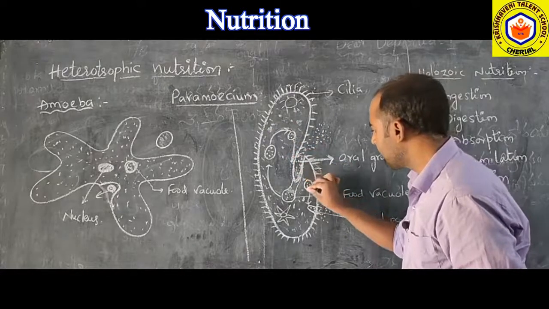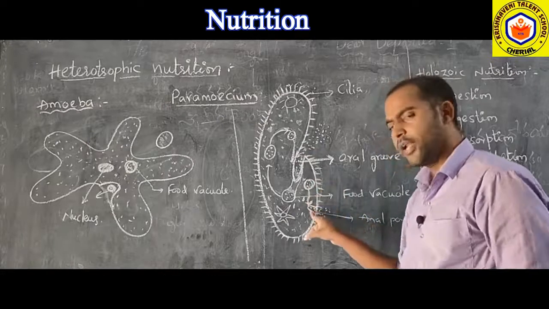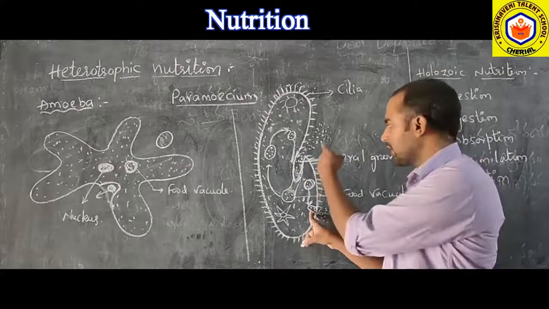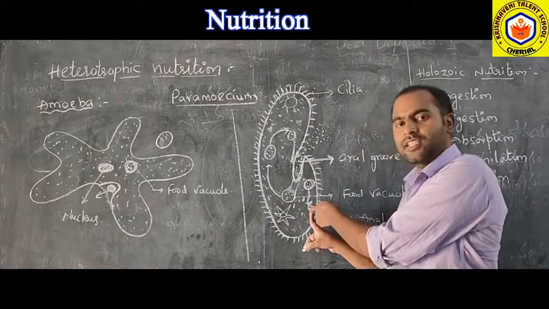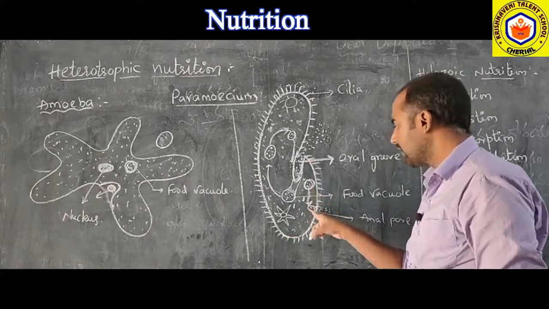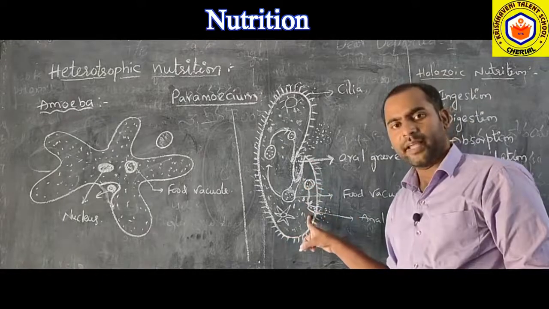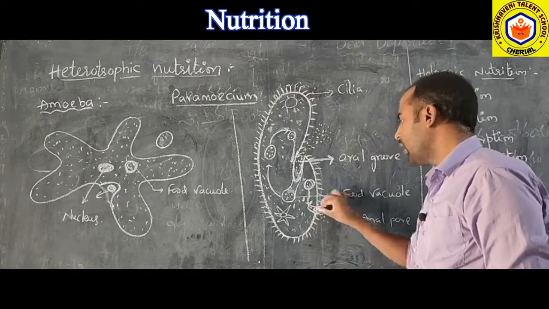Then the waste material present inside the food vacuole will be taken near the anal pore. It has a specialized anal pore. Yes, it has an oral groove to take the food, and it has an anal pore to eject the undigested food. So here near the anal pore, the food vacuole will be taken, and from here the waste food material will be thrown outside.